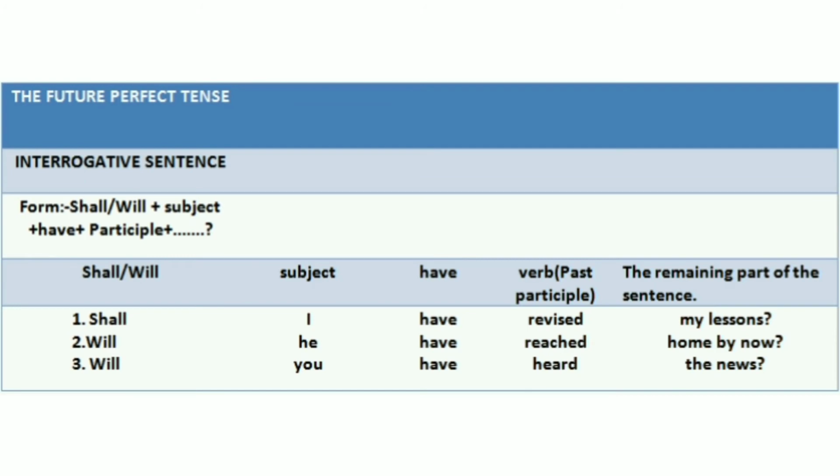Now we will see the interrogative sentences. The form of the interrogative sentences is shall or will plus subject plus have plus participle plus the remaining part of the sentence. So let's see the examples. Shall I have revised my lessons? Will he have reached home by now? Will you have heard the news?